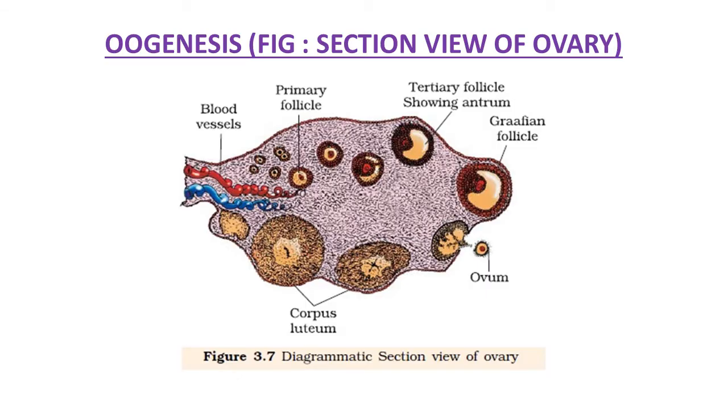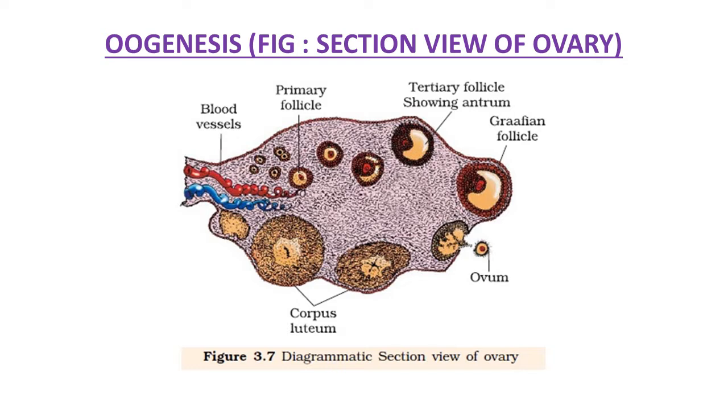Hello students, in chapter 3 you have already studied the male and female reproductive system, gametogenesis, spermatogenesis and the chart of oogenesis. Now you have a clear idea of how the reproductive system is arranged in male and female and how the gametogenesis process takes place. Today we are going to study in detail oogenesis in female and the menstrual cycle.